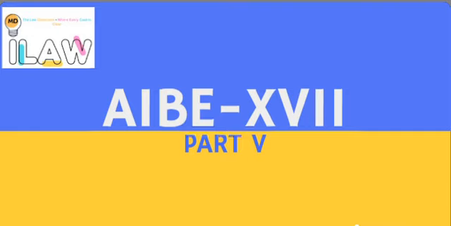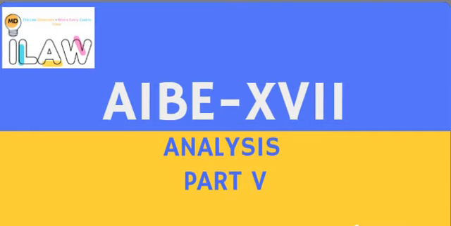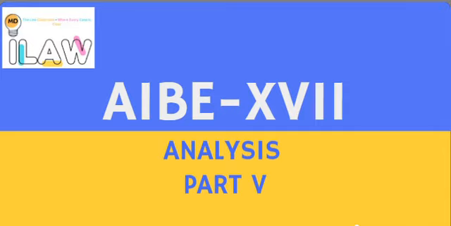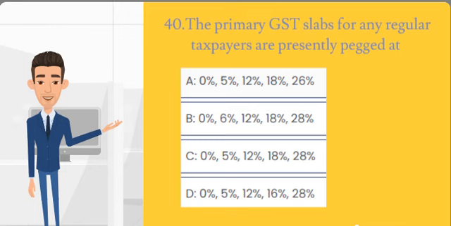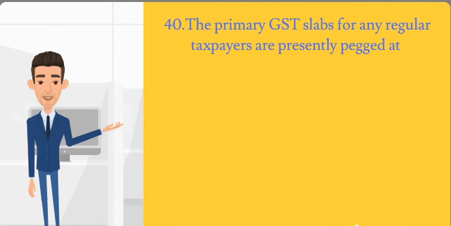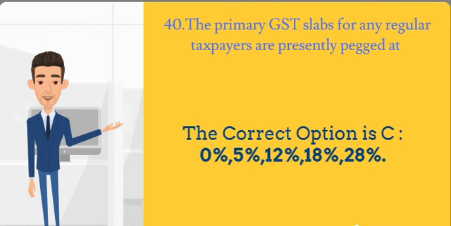Today we are going to discuss AIBE 17 paper part 5. Let's get started. 40th question is, the primary GST slabs for any regular taxpayers are presently pegged at. The correct option is C, 0%, 5%, 12%, 18%, 28%. This is the current GST rate structure for regular taxpayers in India.